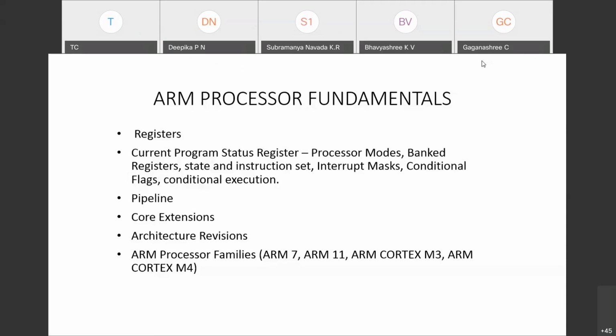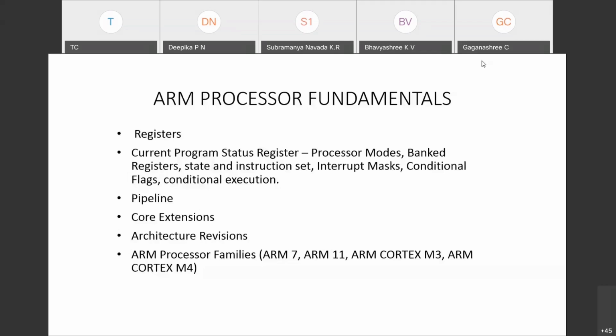And if I set certain values, then I will say that these are banked registers. If I change the field values, I will say that these many banked registers are there. Then if I change some value in the current program status register, I will say that it is in this particular state. I can also say that by setting one bit, it is using the ARM instruction set, and by setting that bit as 0, it is using the Thumb instruction set. I can also say that if I set certain fields as 1 and 0, I am using interrupt masks. What are those interrupt masks?